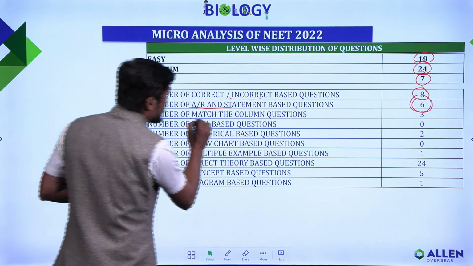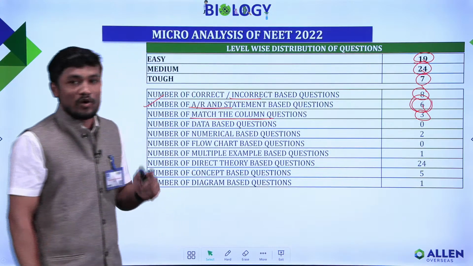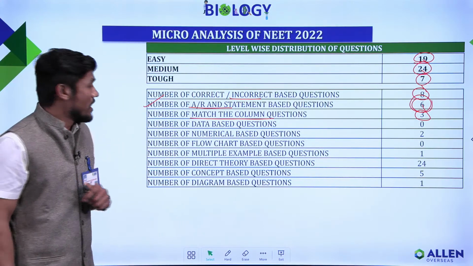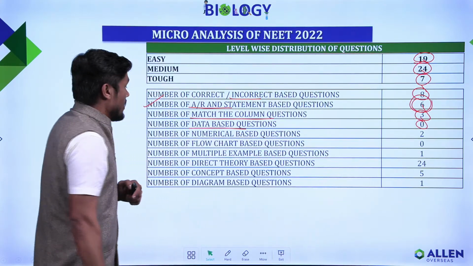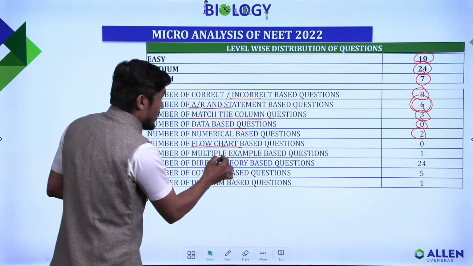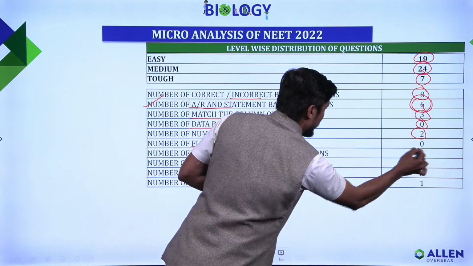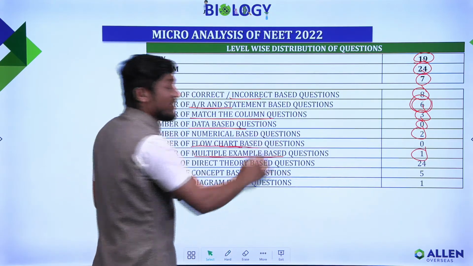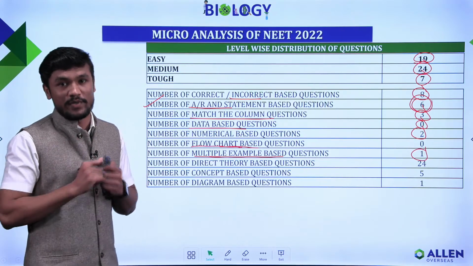Next, match the column type: 3 questions were of the match the column type. Data based questions were 0. Flowchart based questions were 2. Multiple example based questions were 1. And chart based questions were 0. Chart based and data based questions were not asked in the botany paper.